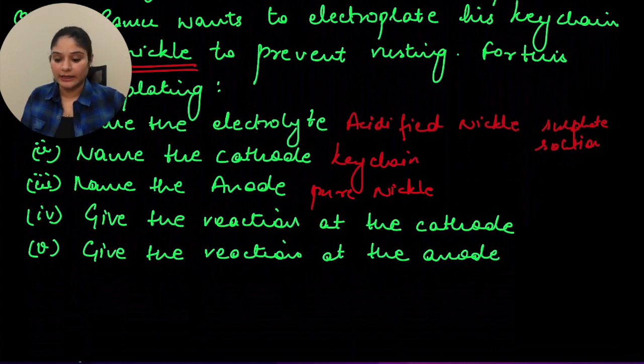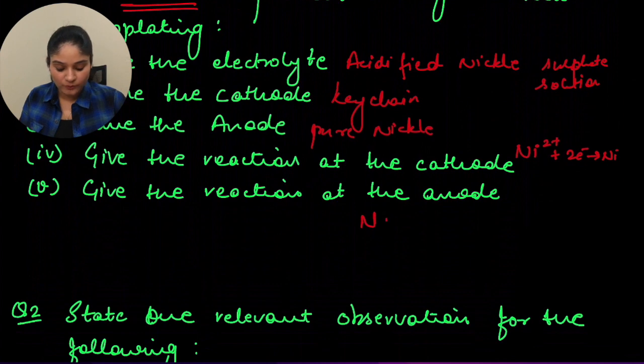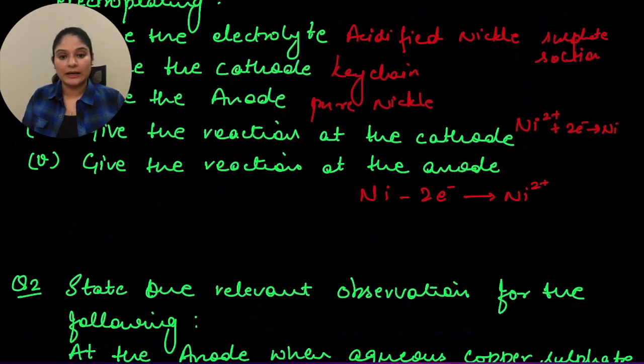So the ion that goes there will accept electrons and turn itself into the atom. So you will have Ni 2+ plus 2 electrons that will give you nickel. At anode, you will have the opposite of that. So that would be nickel minus 2 electrons and that will give you Ni 2+. So that's for the first question.